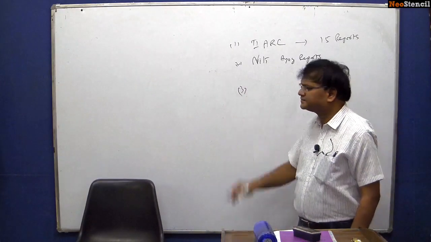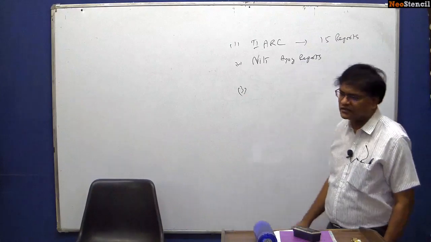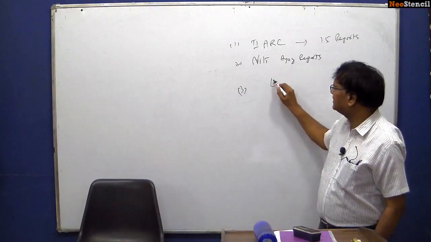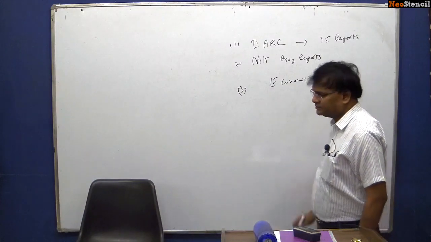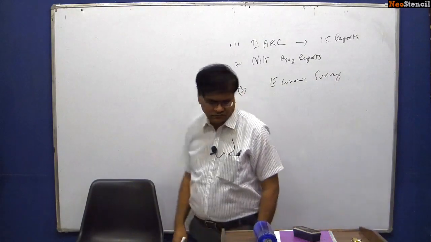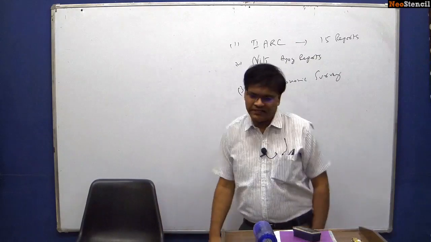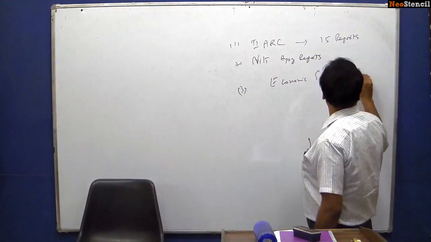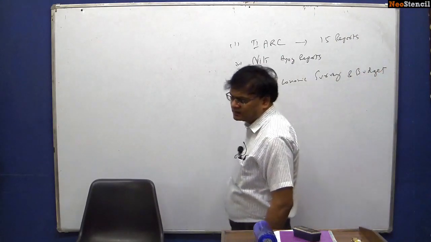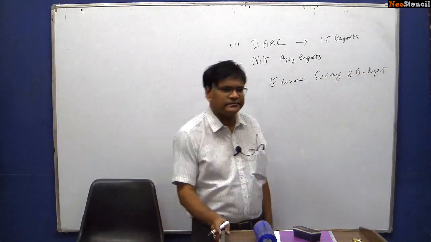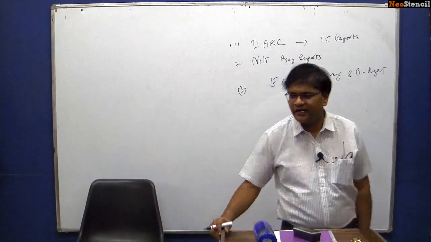Next thing is, for our financial administration and everything else, Economic Survey and Budget. This is important for your Indian economy also.